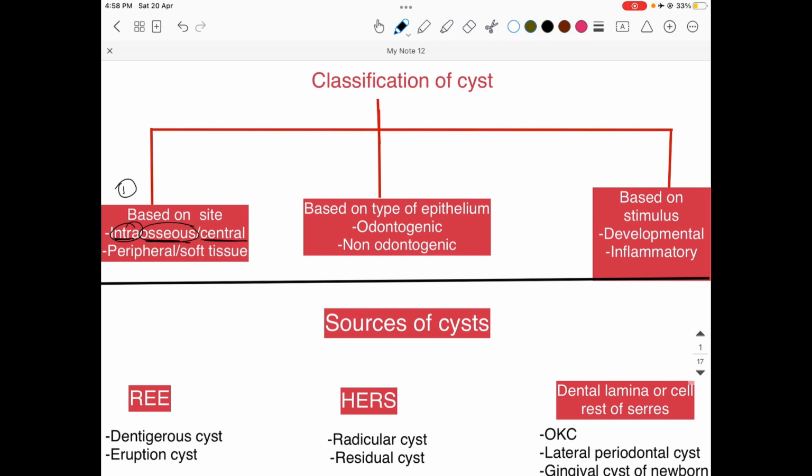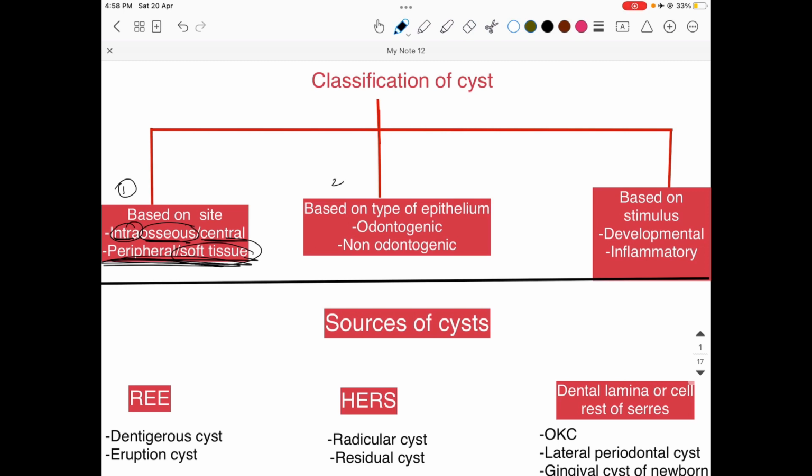And if the cyst is located extra-osseously, means outside the bone, it is known as peripheral or the soft tissue cysts. For example, the example of soft tissue or a peripheral cyst you all must be knowing is nasoalveolar or nasolabial cyst. We will study each of them in detail later.